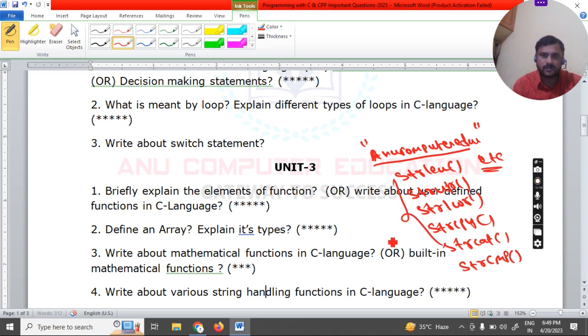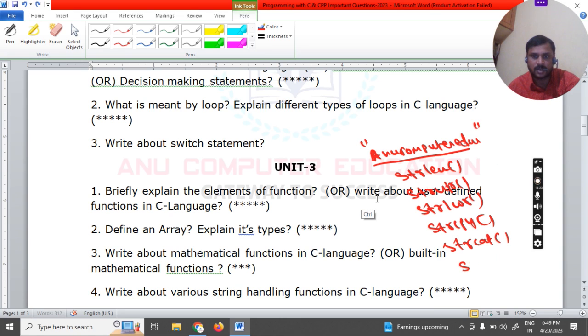All these functions are located in the string.h header file. Whenever you are using any predefined function like a string handling function, it is compulsory for you to write #include <string.h>. If you don't write the include line, then immediately the compiler will generate an error. So this is about the predefined string handling functions.